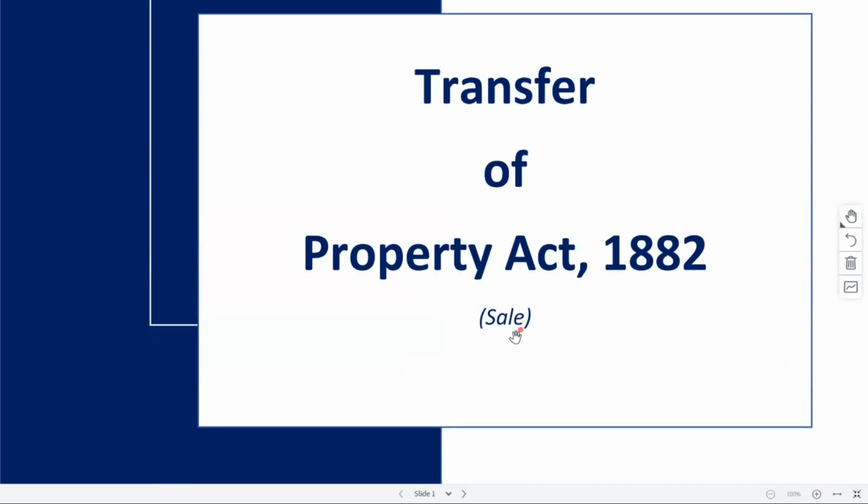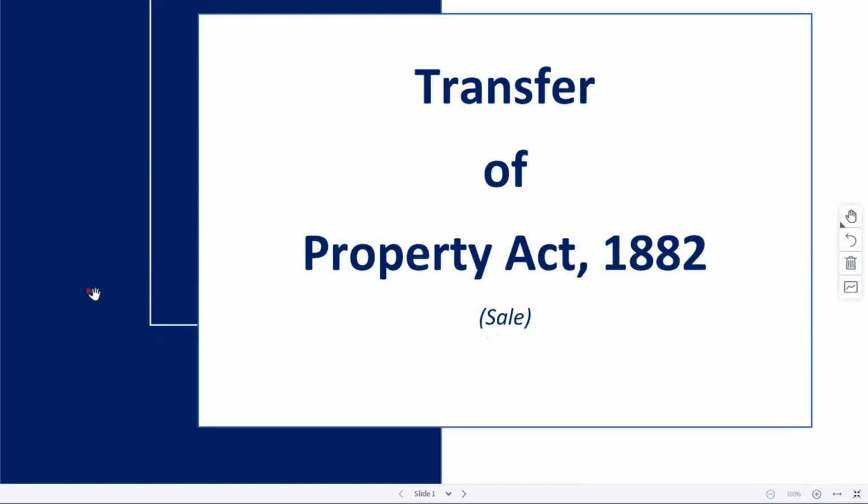So we'll start with sale. All right. Now, sale also has some provisions, right? You would see that these provisions are similar to what we discussed in transfer of property in general, right? The essentials for transfer of property, what all things we need to satisfy. So a few provisions you are going to see are similar. A few more additions will be there. Then we have essentials for all these different types of transfers that may take place under Transfer of Property Act